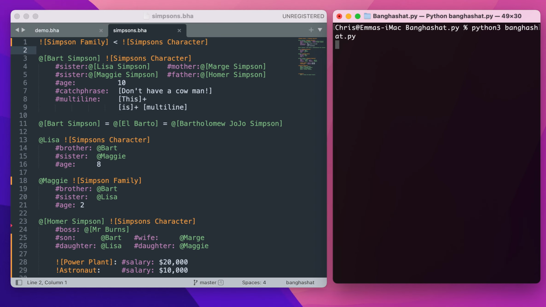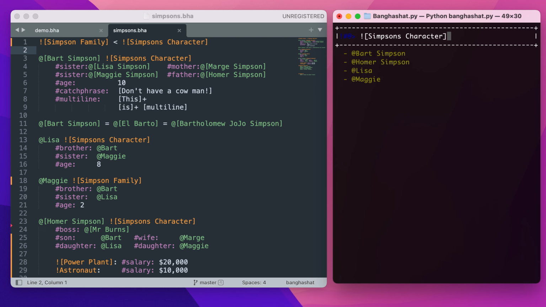So here's a demo of that. For example, if I ask for Simpsons character, then you can see it pulls back all these entities, even though, for example, Maggie is tagged as Simpsons family rather than Simpsons character, but I've said that Simpsons family is a subtype of Simpsons character. Then obviously the properties can be referenced, JSON style syntax with the object and key.